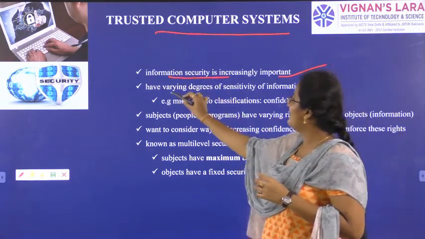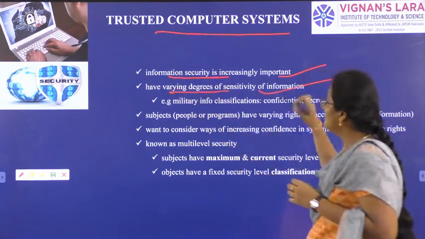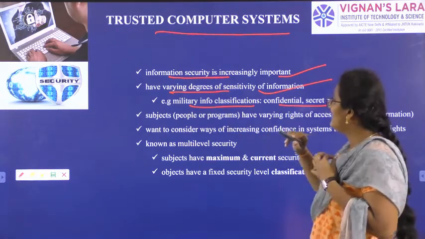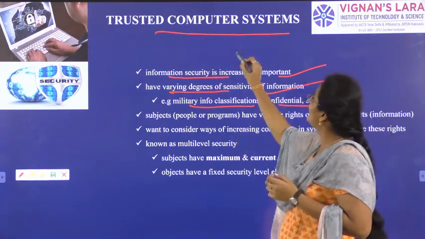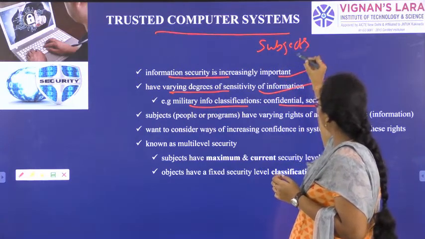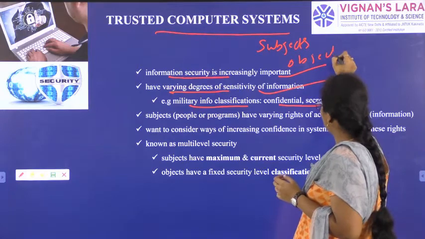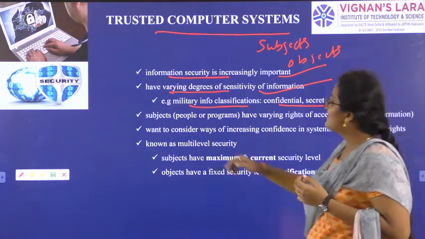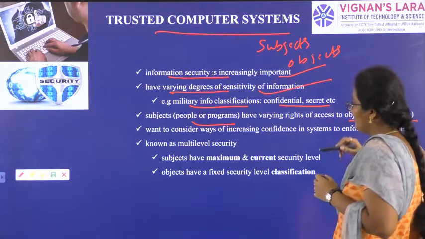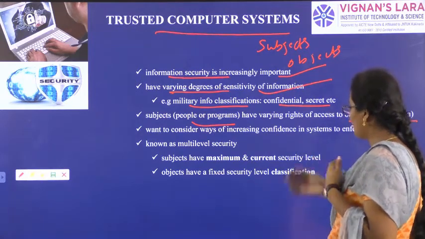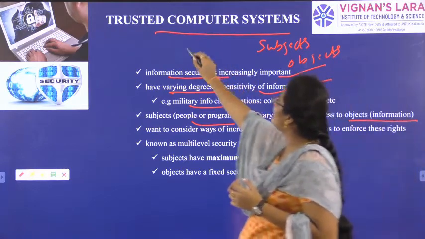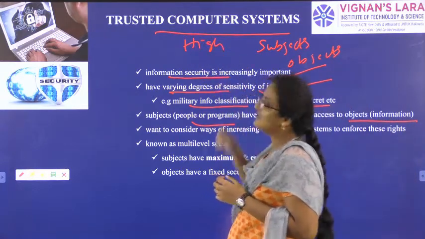Information will differ based on sensitivity, like military information, confidential and secret. Here we have two words, subjects and objects. Subject is people or programs, whereas object is information. So we should provide security. We can have levels of security also, and to provide high security we are using trusted systems.